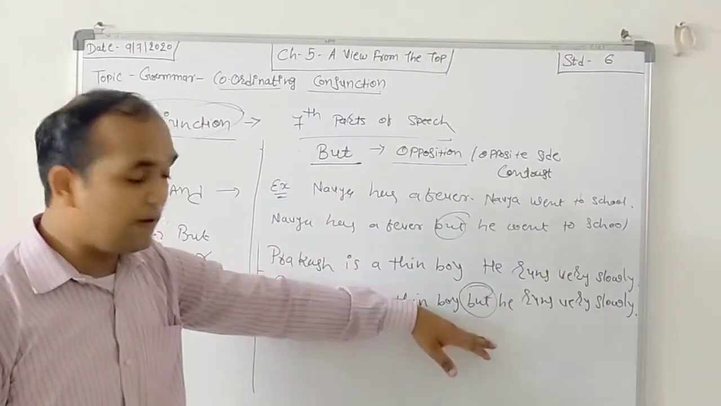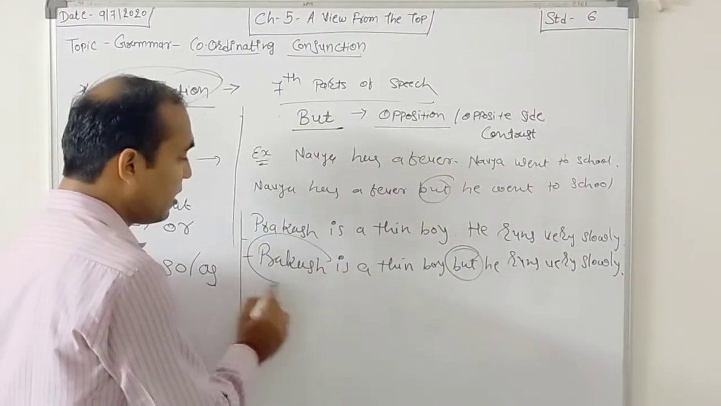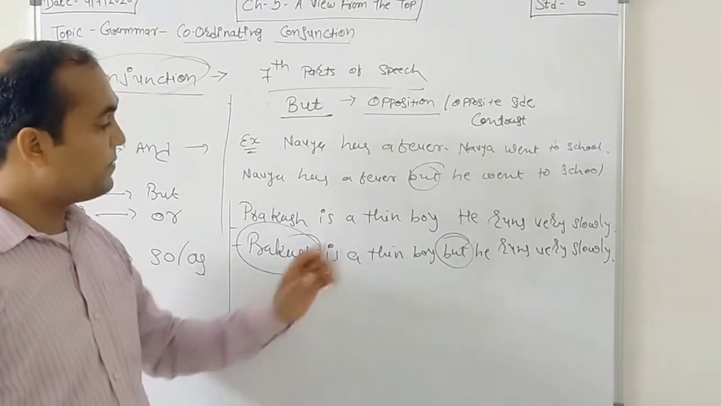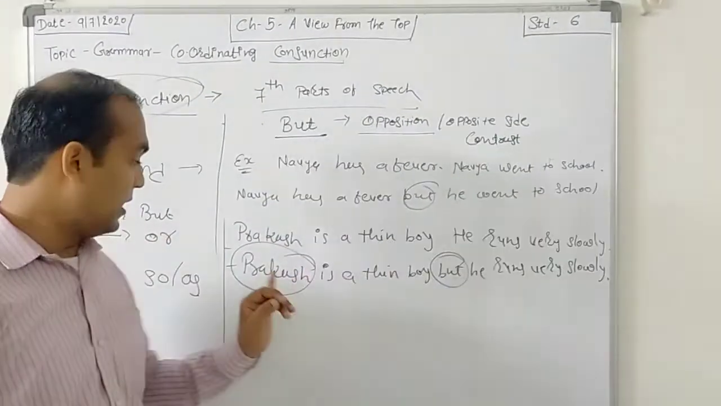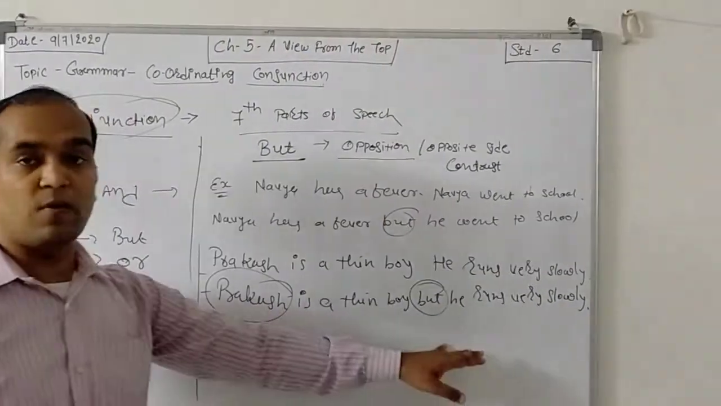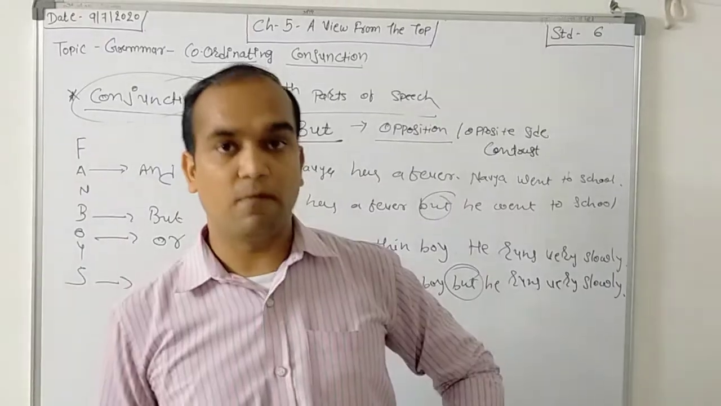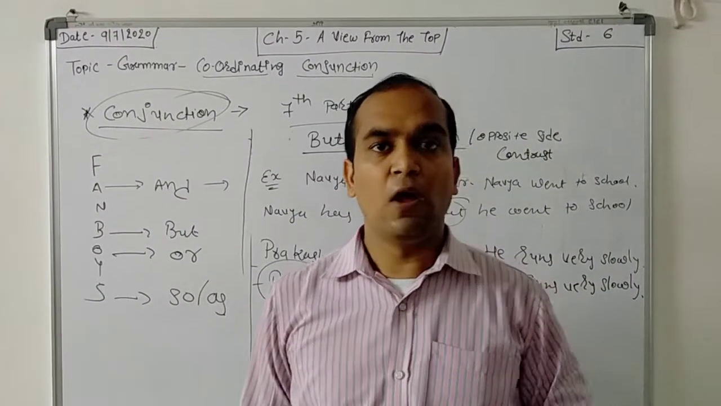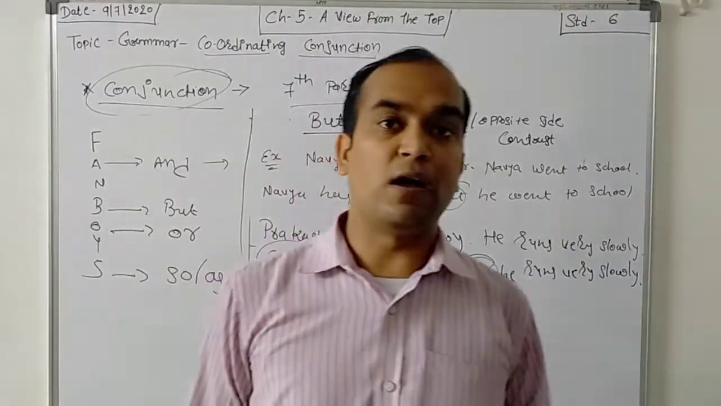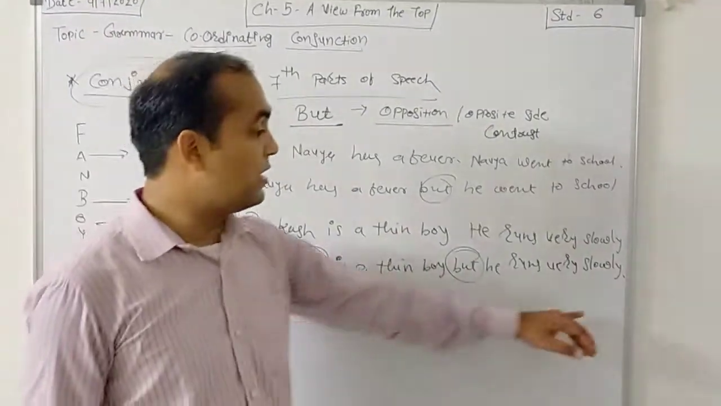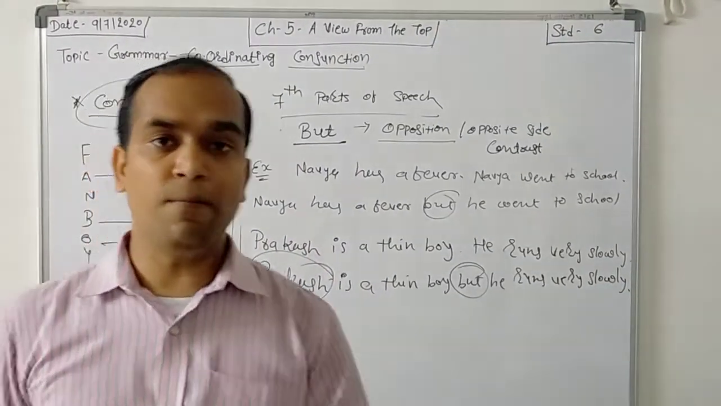In both sentences we can see the contrast in the main subject's characteristics. Right? See that he has a fever, but still he went to school. He is a thin boy, but he runs very slowly. As we all know, if you or I are thin, then we run very fast. But instead of running fast, he runs very slowly. So students, this is the use of but.